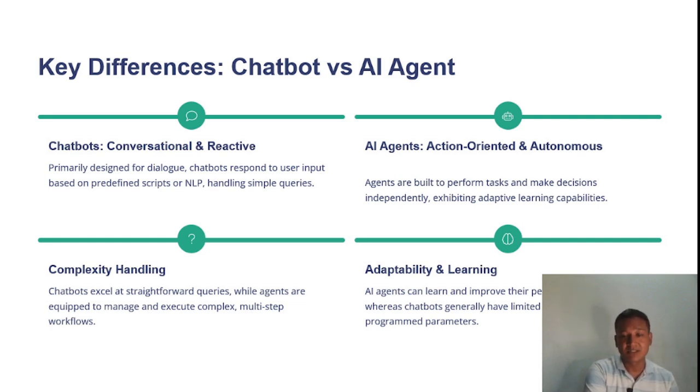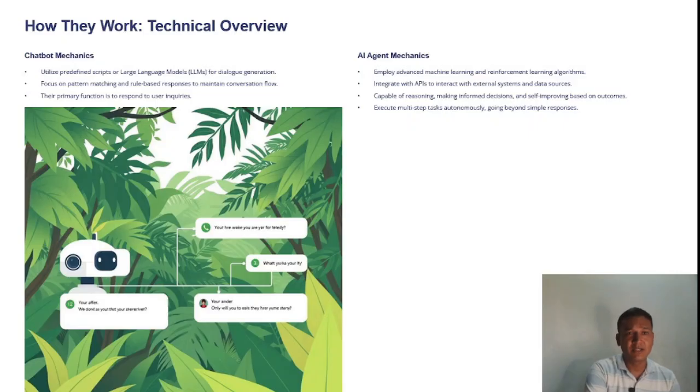Capability and learning, what is the difference? AI agents can learn and improve their performance over a period of time, but chatbots generally have limitations in adaptability. So how they work technically, an overview. Chatbots utilize preset scripts or large language models, LLMs, for dialogue generation, but AI agents employ advanced machine learning and reinforcement learning algorithms. So this is a basic difference.